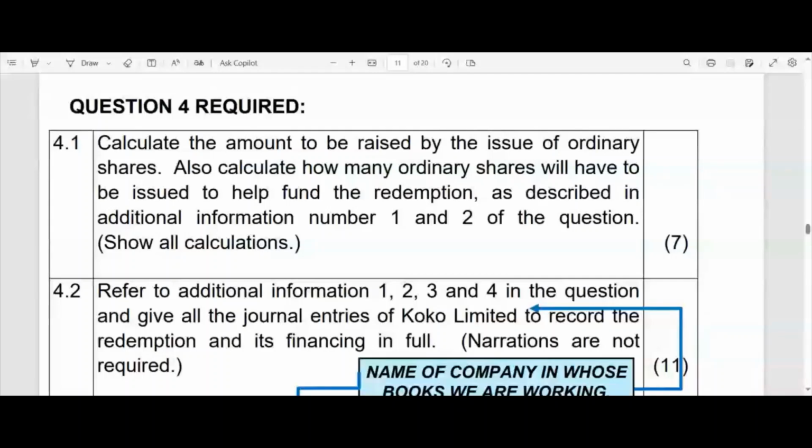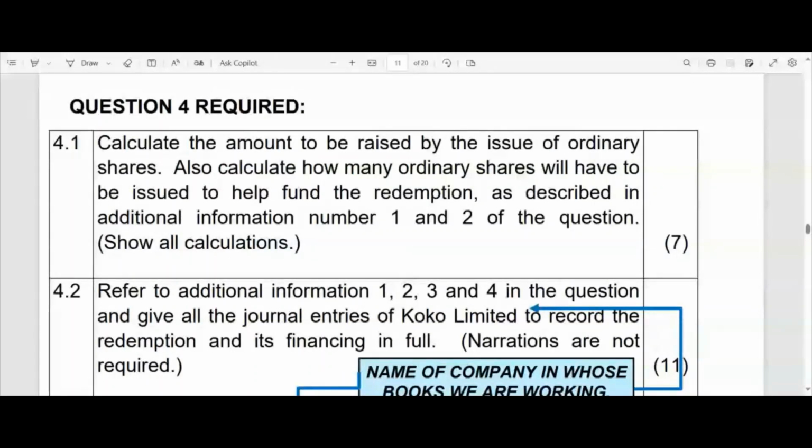The question will tell you whether you've got sufficient funds, say, for instance, for the dividends. And if you have sufficient funds for the dividends, then you're not going to use your financing plan to also include your dividends, right? If you've got enough funds for dividends, then you are not going to provide for the dividends in your financing plan. But if you don't even have enough money to cover the dividends, then obviously you'll have to include the dividends that you've got to pay in your financing plan.